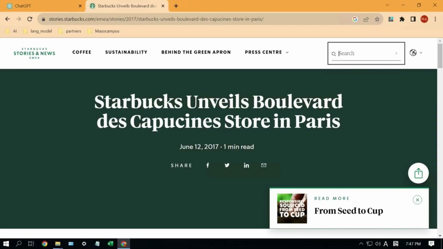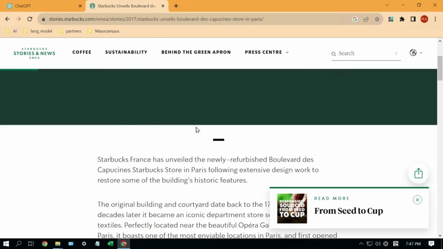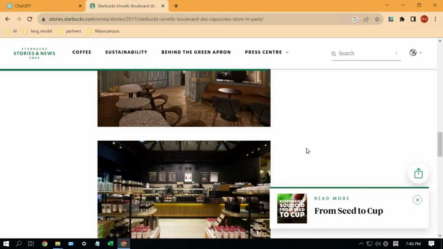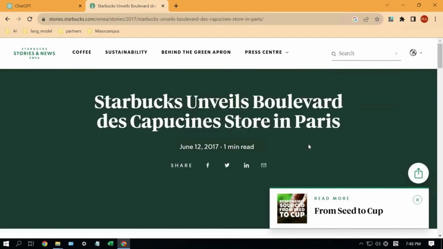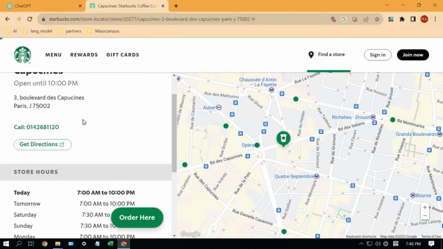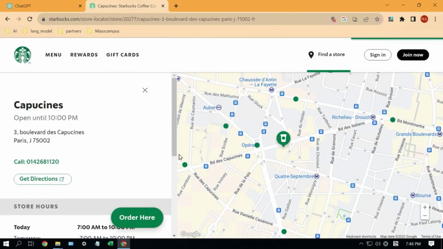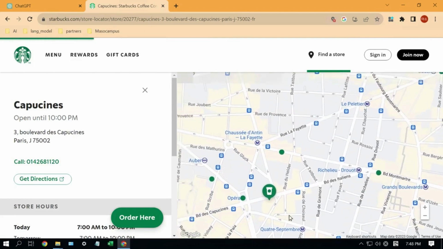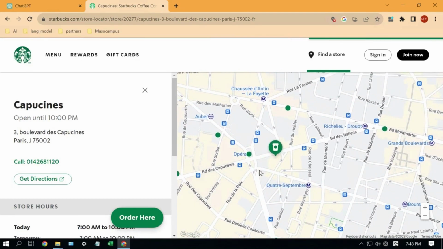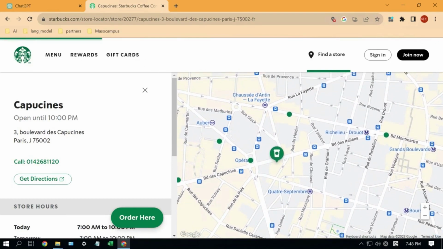If you search for Starbucks Capucine, Paris, France on Google, various posts will appear. As the blog content suggests, it's a coffee shop but designed like a museum. Let's actually visit their main website. They have many branches and geographical information, but it lacks copywriting content to introduce based on these photos. Therefore, we will generate copywriting phrases for marketing the coffee shop, Starbucks Paris, using the prompt engineering technique.